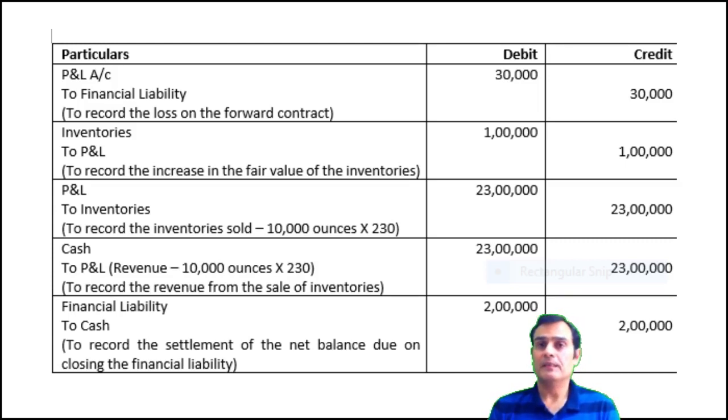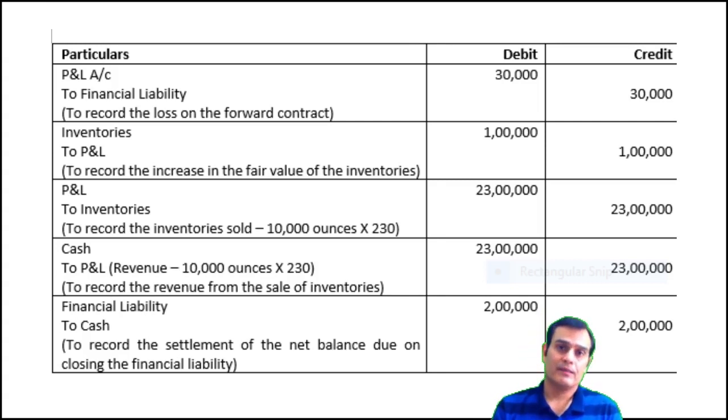And now it's time that you also record the cost of goods sold of the inventory and the revenue related to the inventory. Now remember, the inventory is not standing in the books of accounts at 200. Since you have applied hedge accounting, in this particular case, the inventory is standing at a fair value of 230 and it is also sold at the rate of 230. So we do the entry profit and loss account debit to inventory, recognizing the cost of goods sold. And we pass another entry, that is cash account debit to P&L, which is the revenue recognition, which is again at the rate of 230.